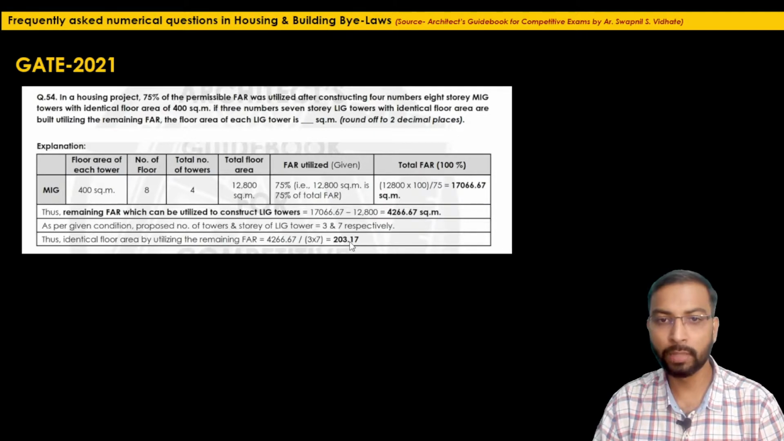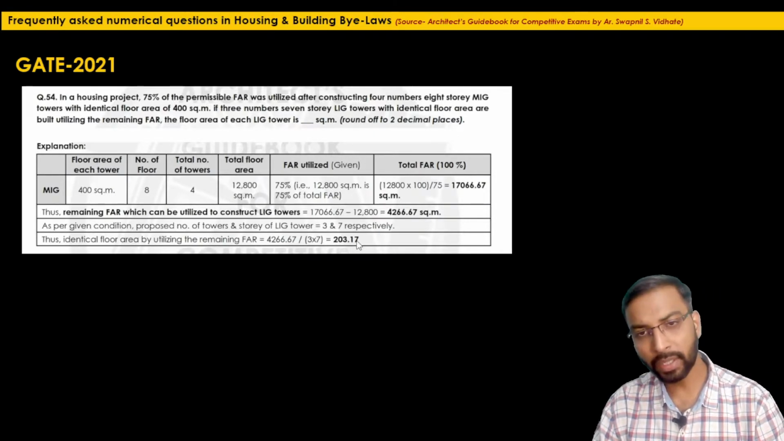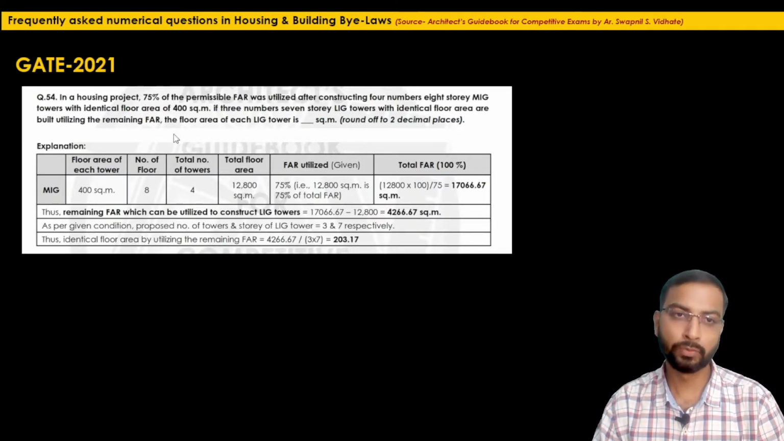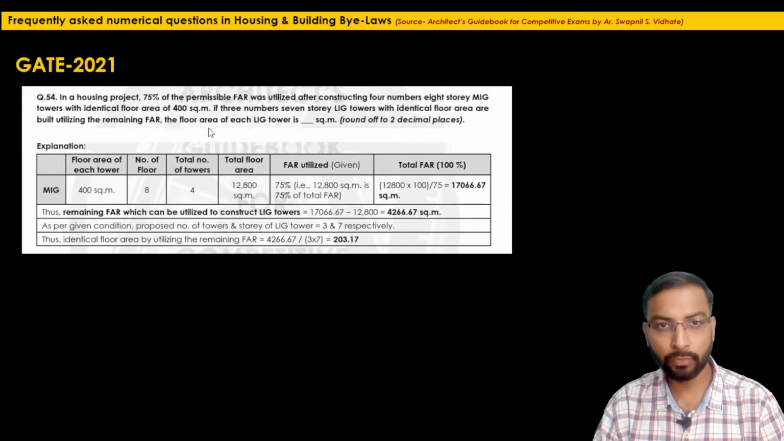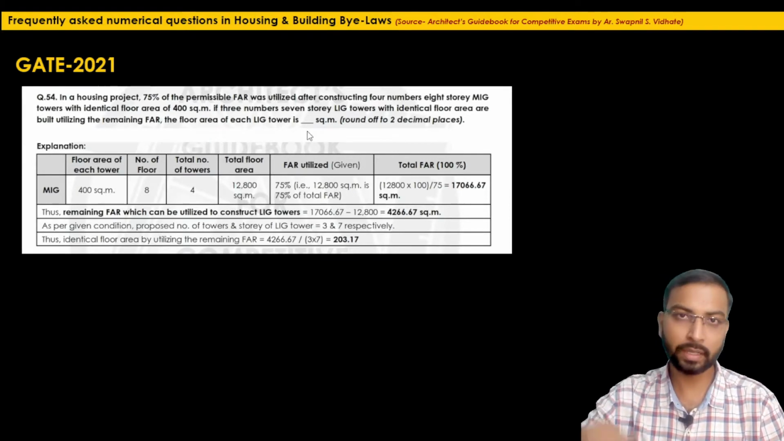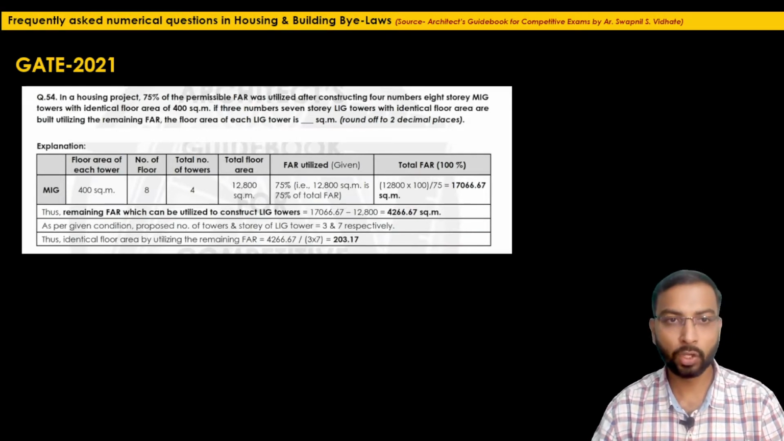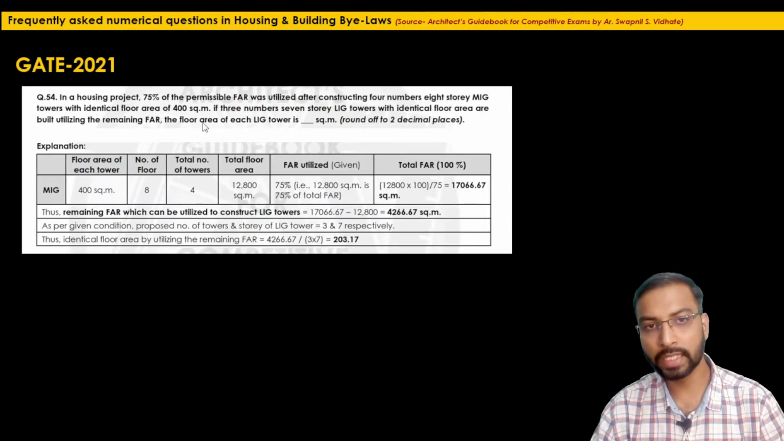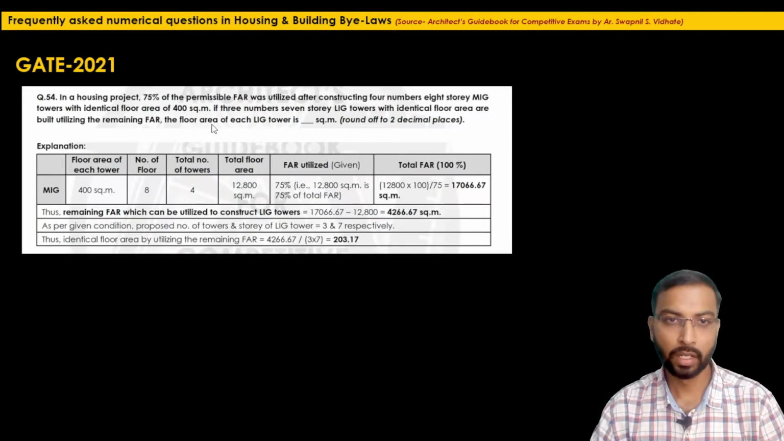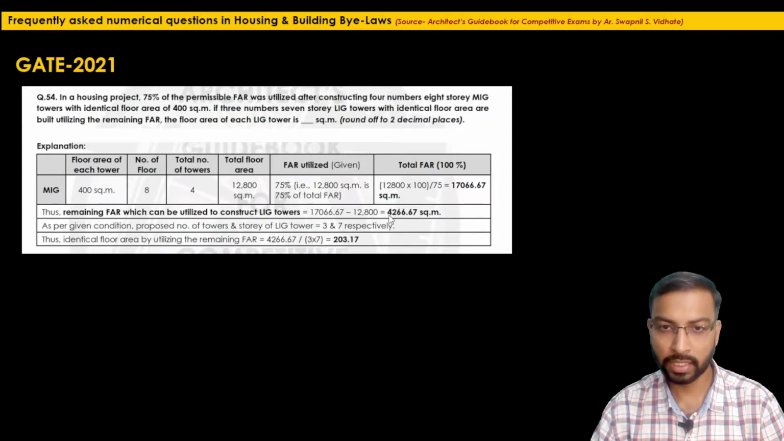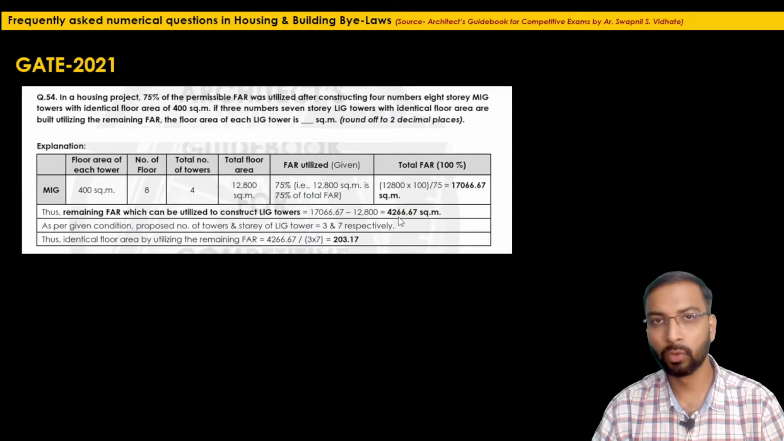we will get the identical floor area as 203.17. But here what happened, few people have challenged that they have asked the floor area of each LIG tower. That means they have considered only the ground coverage of each tower, right? They have not specifically mentioned the floor area of each identical floor. So few people have assumed and just divided this 4266.67 by the 3 towers. So it will come around 1422.